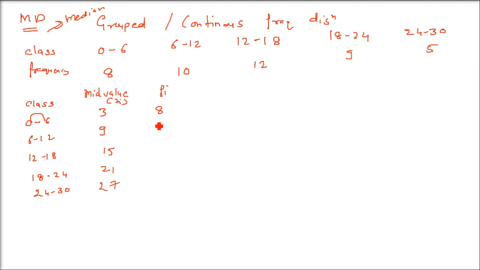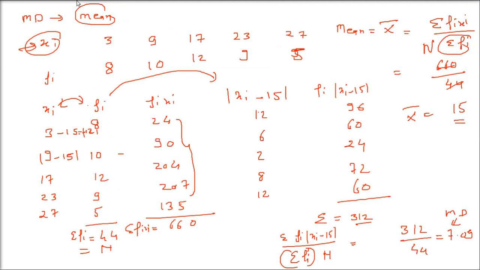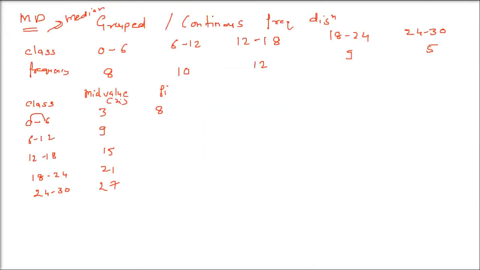So we have 8. I'm just taking the frequencies now. Frequency is given. I'm first trying to find the median, then we'll go for the mean deviation. For that we have the frequencies, which are given already. Now we have to find the cumulative frequency. This cumulative frequency is required for the median. So 8 plus 10 is 18, 8 plus 10 plus 12 is 30. Then 30 plus 9 is 39, then 39 plus 5 is going to be 44.